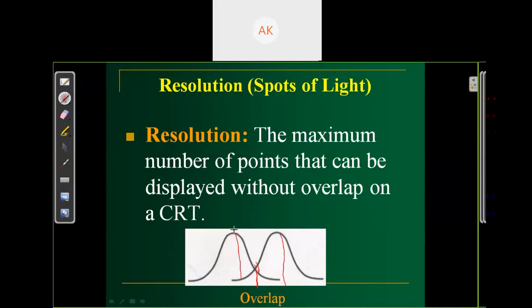So there is an energy level A, and here is energy level B. So here it will be 60% of A and 60% of B. It distinguishes two different points on the screen. So the resolution is the maximum number of points that can be displayed without overlap on the CRT.